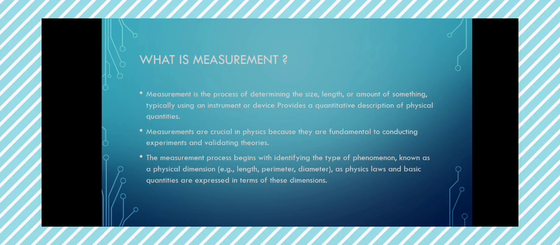Measurement is very crucial in physics because it is fundamental to conducting experiments and validating theories. Measurement is the backbone of physics. Without measurement, most of the concepts in physics would have been abstract and very difficult to understand, and most of them might not have existed. If you were unable to measure the speed of light to be 3.0 × 10^8 meters per second, how would you compare it to the speed of sound? We just know light is faster than sound, but we would not know the proportionality. That's one of the importances of measurement.